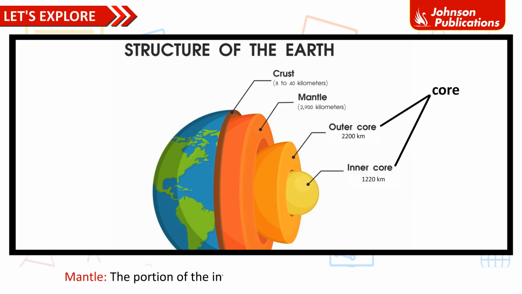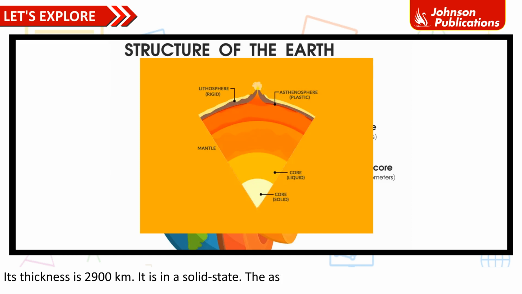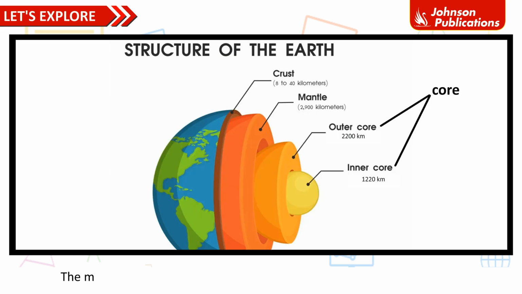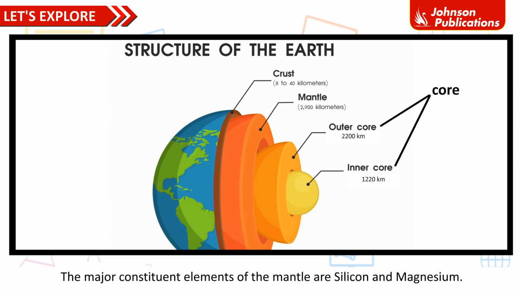Mantle. The portion of the interior beyond the crust is called the mantle. Its thickness is 2900 km. It is in a solid state. The asthenosphere is the upper portion of the mantle. The crust and the uppermost part of the mantle are called the lithosphere. The major constituent elements of the mantle are silicon and magnesium.